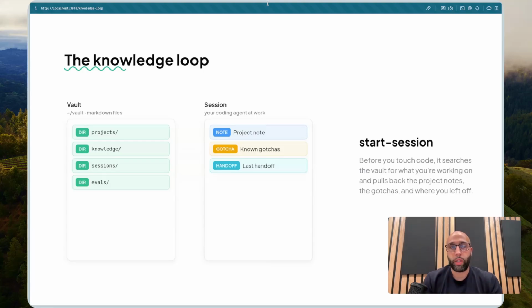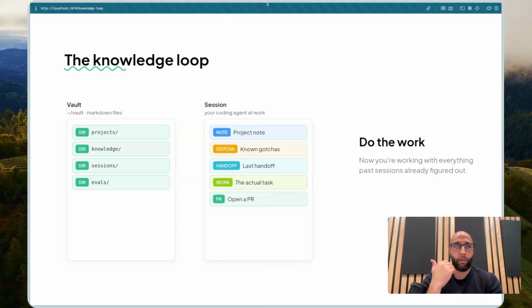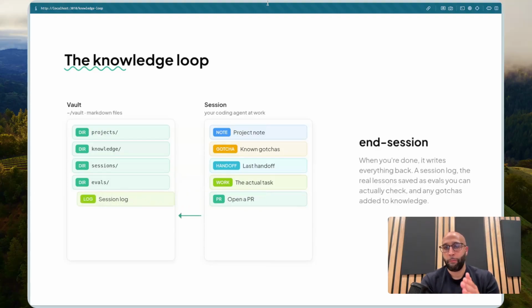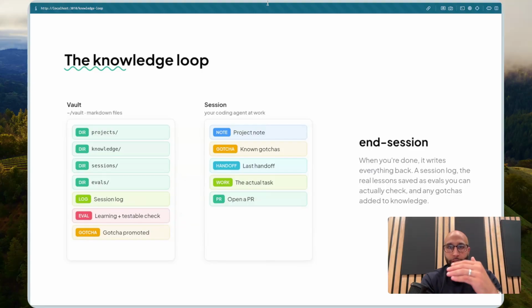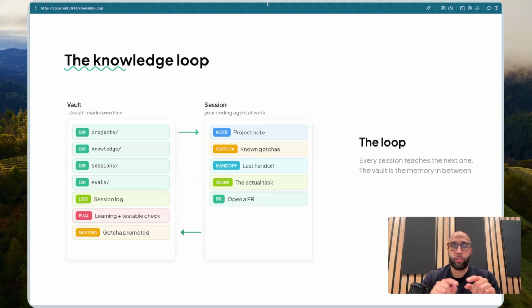And you're going to notice a drastic improvement in your sessions as you continue to use this, because it's going to continue building on itself. Now you do the session, you go through and have your conversations with it. And then at the end of the session, there's another skill called end session. End session takes those learnings that happened within that session and feeds them back. It'll write down a summary of the session, write down our project notes, and tease out those specific pieces of knowledge we learned, the gotchas, and put that in the vault. And now you have this recurring, evolving loop of start session and end session.